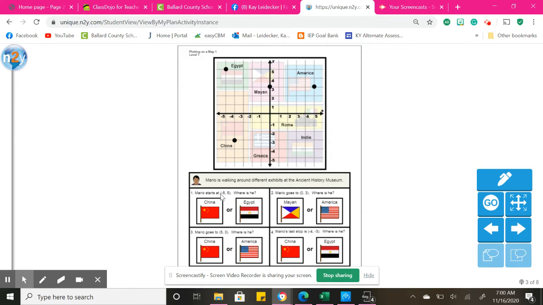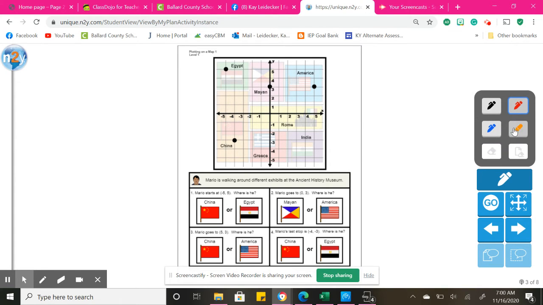Mario starts at -5, 5. So we always start X first. So here's X. And our negative numbers are on the left side. So I'm going to start here. I'm going to use my blue. I always start at 0. And my very first one is -5. So I look for -5 on my X coordinate.